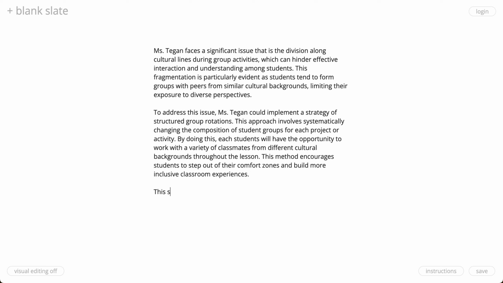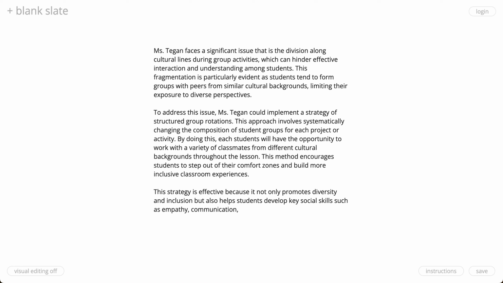I'm going to start. This strategy is effective because it not only promotes diversity and inclusion, but also helps students develop key social skills such as, say, empathy. I think that would be correct. And communication, that would definitely work as well. And also, let's say, teamwork. All right, now let me go a little bit deeper here.